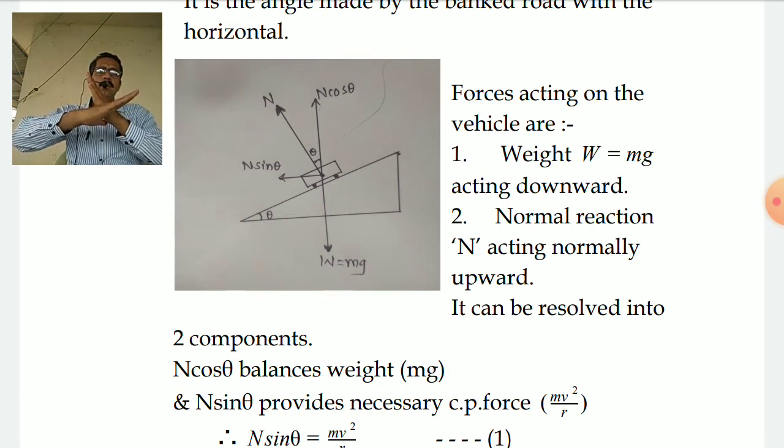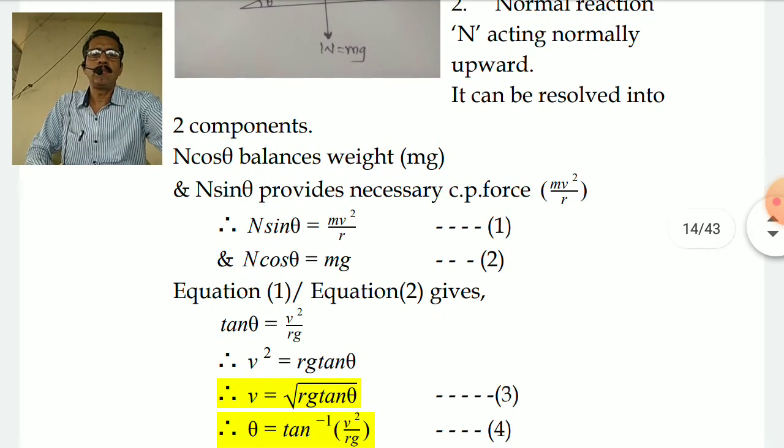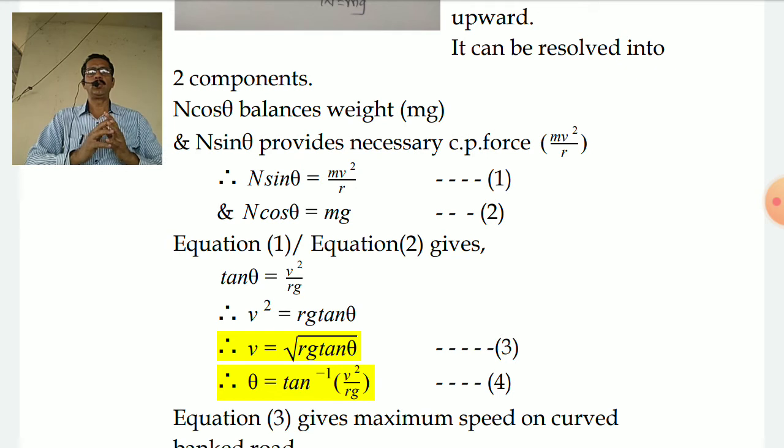I can now resolve this vector N into two parts. One is N cos theta, the other is N sin theta, out of which N cos theta is exactly in the upward direction, and N sin theta acts towards the center of the circle. So N cos theta will balance your weight mg, which acts downward, whereas N sin theta will provide the necessary centripetal force. So N cos theta is equal to mg, that's equation number 2. N sin theta is equal to mv squared by r, which is equation number 1.